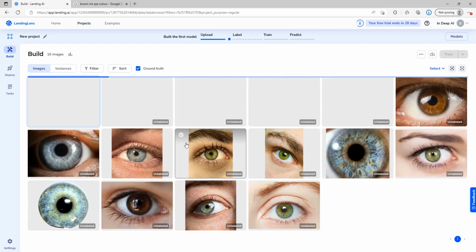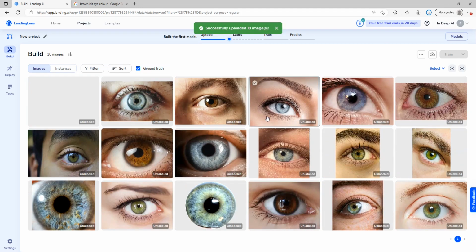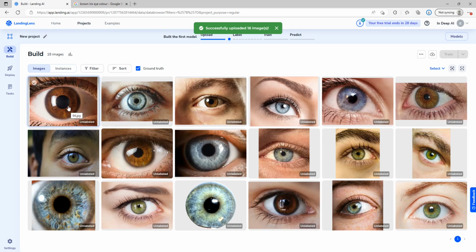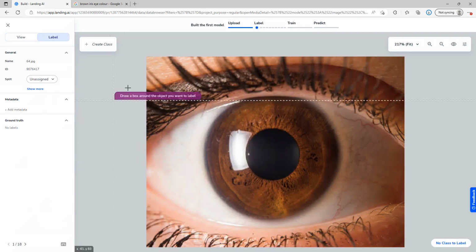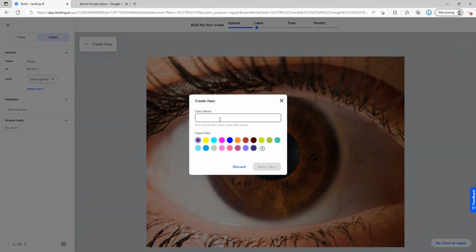So the model is now working through those images, and we're going to begin the process by clicking into the first one here. Now we want to label this. So we're going to create a class here, call this one brown, and apply color.